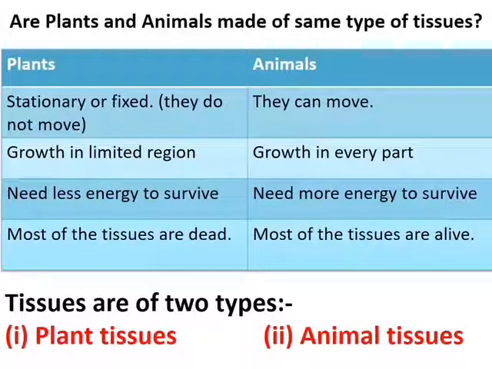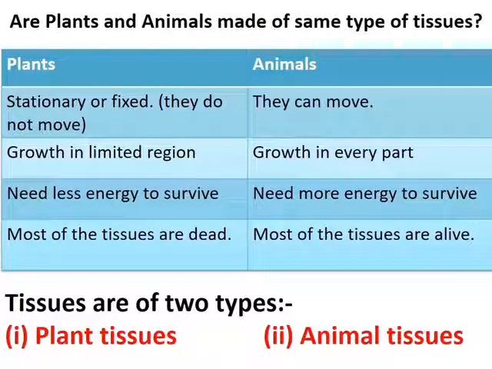Now the question arises: are plants and animals made up of the same types of tissues? Are the structures of plants and animals similar? Are the functions performed by plants and animals similar? No. So let us see the basic differences between plants and animals. The first difference is that plants are stationary or fixed. They do not move, but animals can move. In plants, growth is in a limited region, but in animals, growth is in every part.